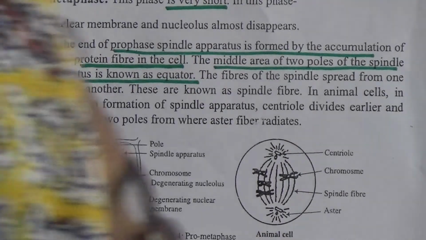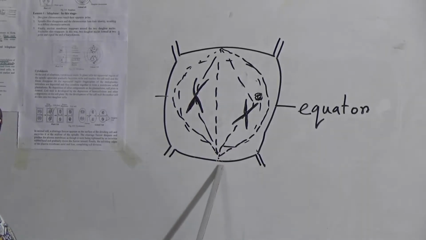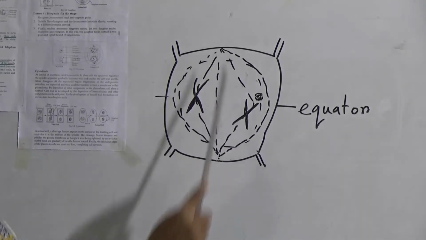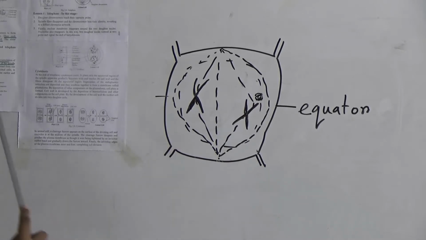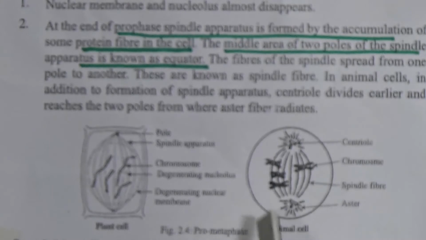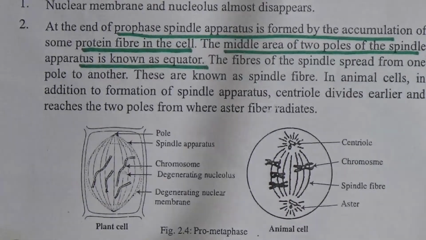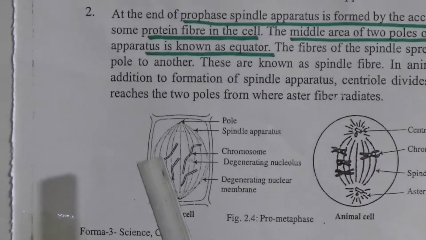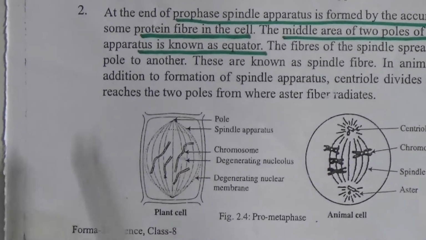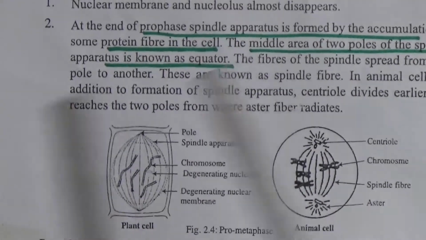In an animal cell, the centriole will go to that portion and that portion, and they will emit rays. Now, after the formation of the spindle apparatus and the disappearing of the nuclear membrane and nucleolus, it will go to the next phase, metaphase.